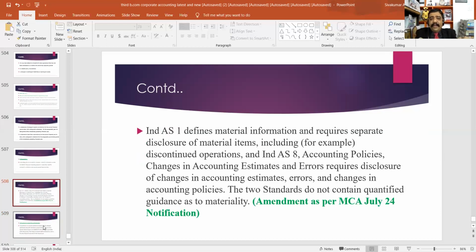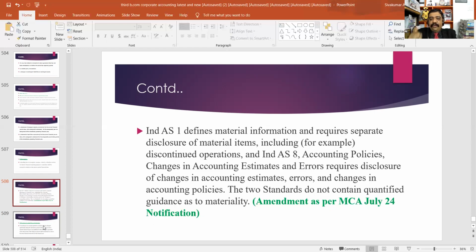Then, this amendment as per Ministry of Corporate Affairs July 24 notification. Ind AS 1 defines material information and requires separate disclosure of material items, including discontinued operations. And Ind AS 8, Accounting Policies, Changes in Accounting Estimates and Errors, requires disclosure of changes in accounting estimates, errors, and changes in accounting policy.